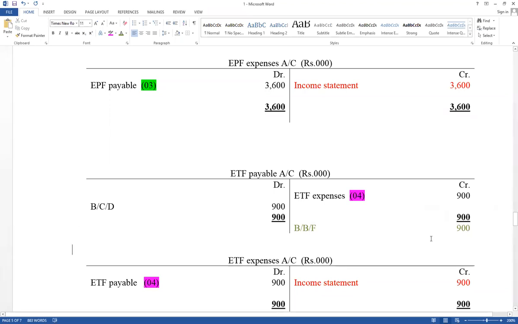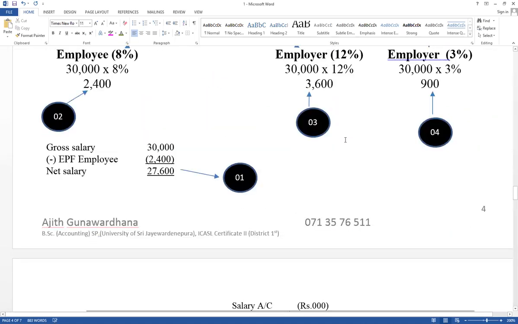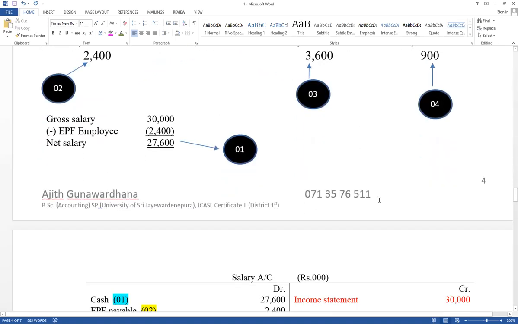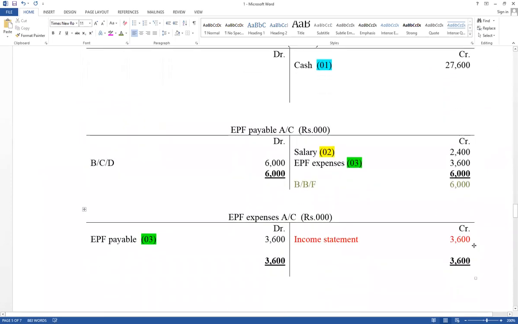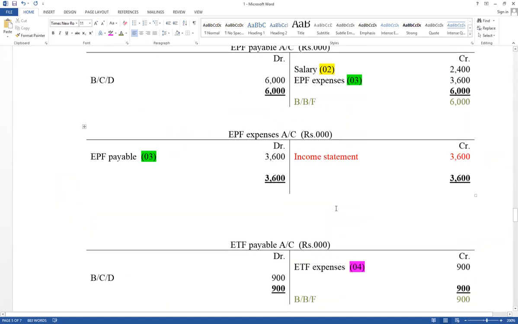5 marks available. Any organization, sometimes they ask with sole proprietorships, partnerships, company, any organization, they ask this kind of adjustment. Think how to record in the ledger accounts. Think about the steps. Then think how to disclose on the financial statement also. Income statement under administration expense as a salary, as an EPF expense, as an ETF expense. There are three expenses, as well as EPF payable and ETF payable under current liability.